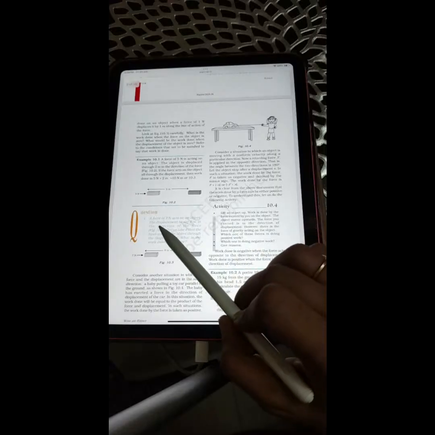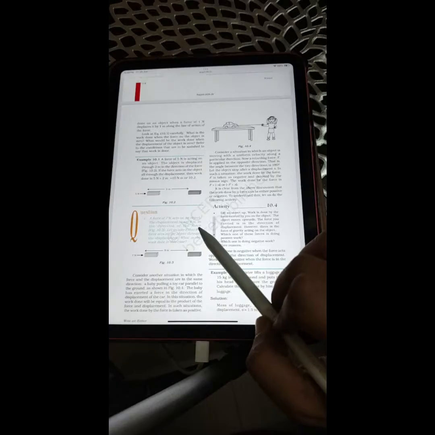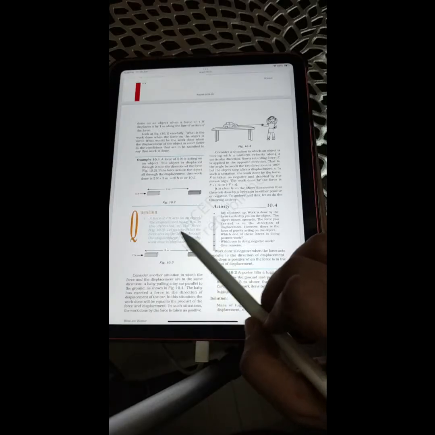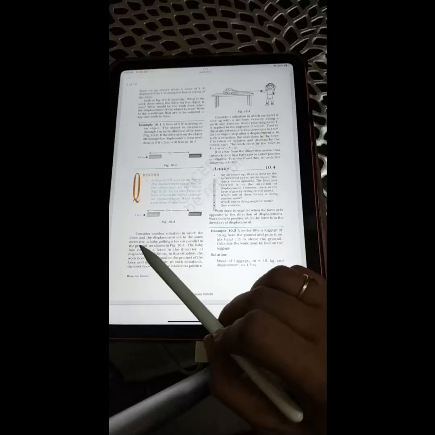Question 1. A force of 7 Newton acts on the object. The displacement is, say, 8 meter in the direction of the force, figure 10.3. Let us take it that the force acts on the object through the displacement. What is the work done in this case?